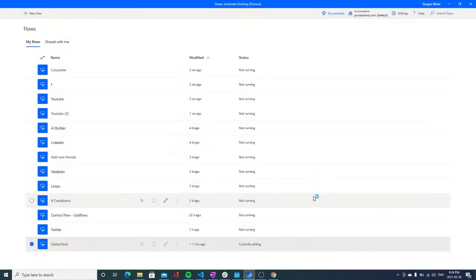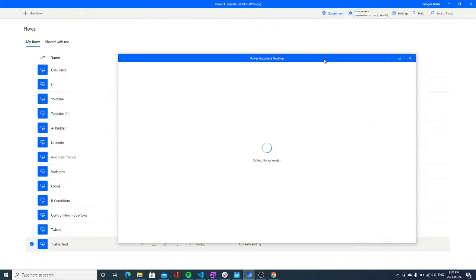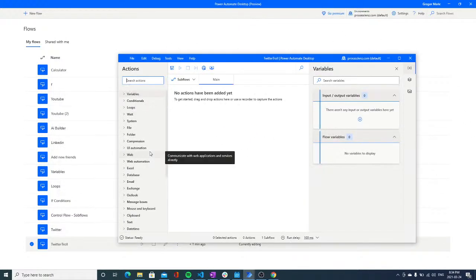Excellent. All right, now once we create our process, it takes a couple of seconds for Power Automate to launch the builder. The builder or the studio, this is a pane where we're going to be using to build our process. All of the magic is going to happen in here.